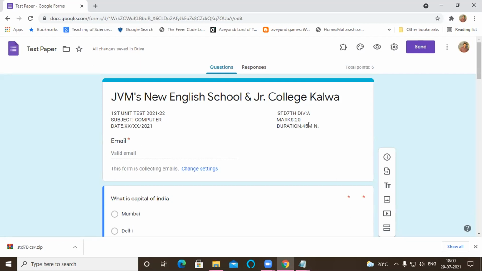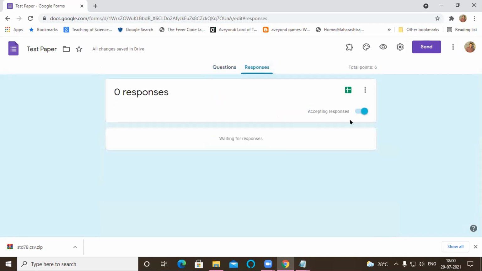Once we set the timer, suppose there is some network issue on that day. You are accepting these responses manually, so you can give extra 5-10 minutes if you want. That will depend, then we decide this. So we give them 5 minutes. Then we can give it if you are accepting responses manually.